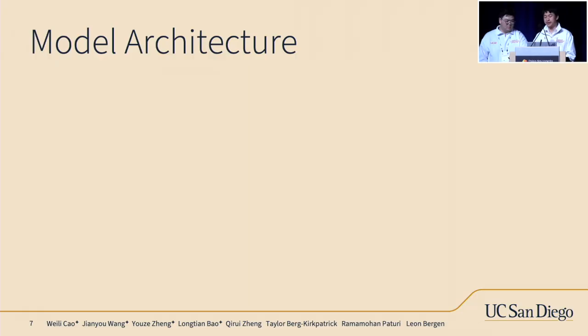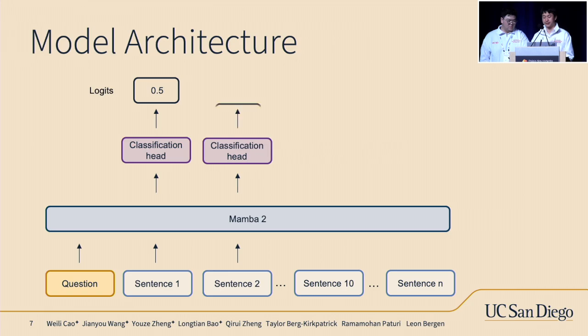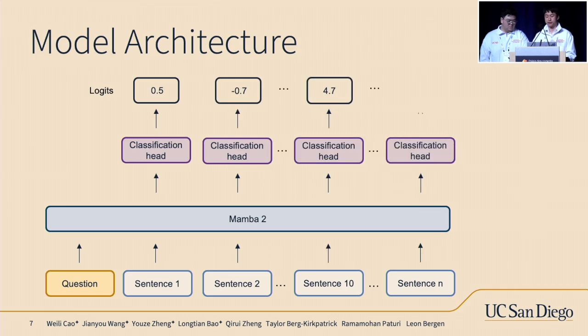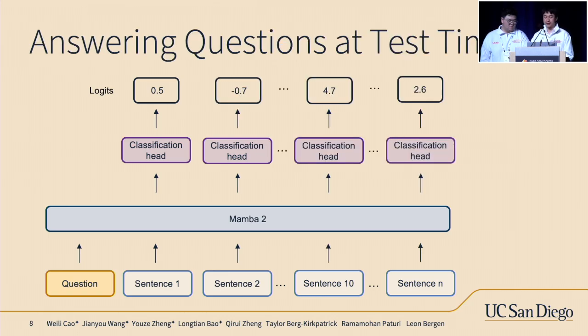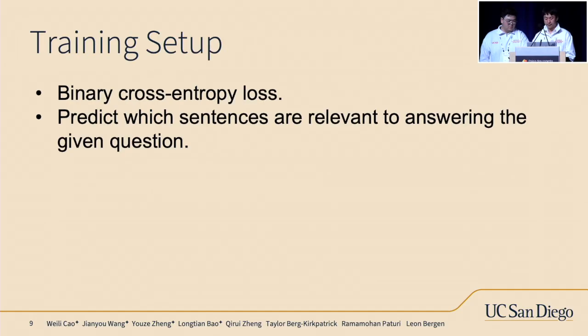So let's look at the architecture. It's built on Mamba 2, a state-space model known for its linear time processing of long sequences. We prepend the question to a long document. After the model processes the document, a classification head is trained to predict whether a sentence is relevant to answering this question by producing a logit value, one sentence at a time, from left to right. At test time, sentences with the highest logits are selected. These top-k sentences are then passed into the LM to generate an answer.